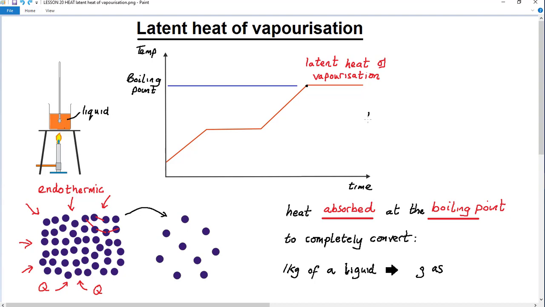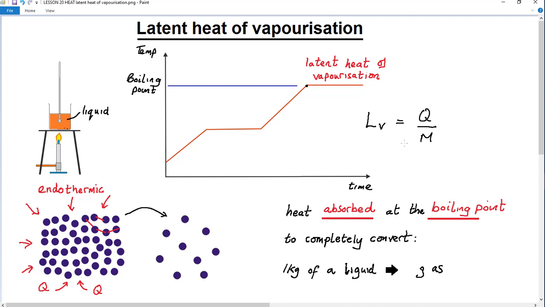We can write L for latent heat, and this time it's V for vaporization rather than F for fusion. That's what's going on down here, and that's equal to the heat absorbed, so that's Q, the heat that goes into the liquid during this boiling process, divided by the mass of the